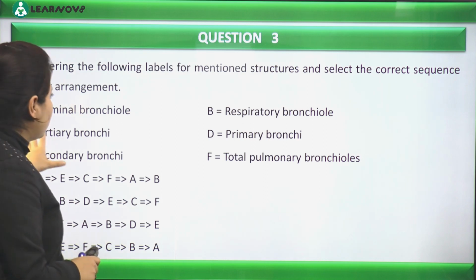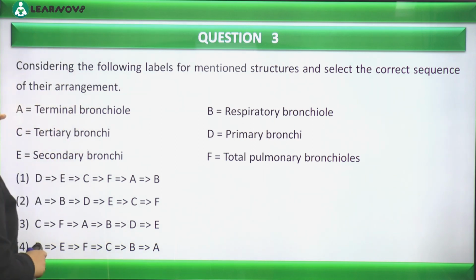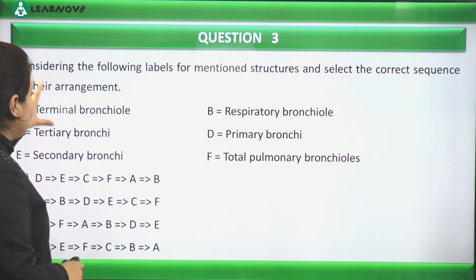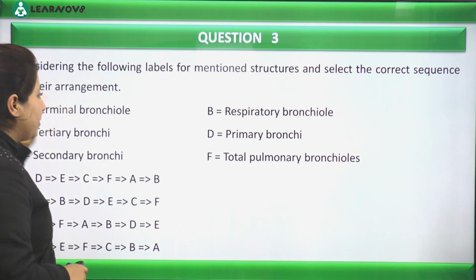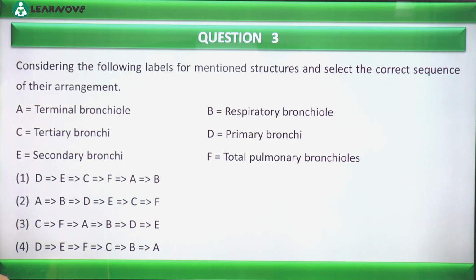So now we have been given some options like A, B, C, D, E, F. After reading these names, what A is explaining, what B is explaining, we have to draw a sequence here and tick mark which sequence will correctly explain gaseous exchange. We have to read these options and say which is the correct sequence.